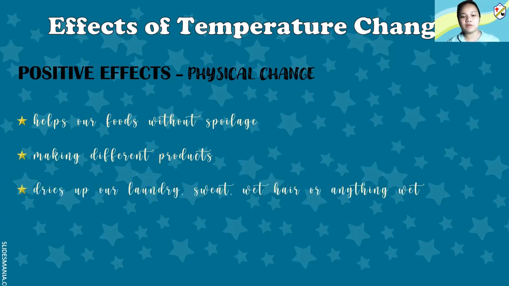And it dries up our laundry, our sweat, our wet hair, or anything wet. And also, it causes rain. If we have evaporation, we also have condensation. And rain is also very beneficial. For who? For our farmers. Why? Because of rain, because of the water, it helps our plants grow. And that is very important for farmers and also for us, because without it, we don't have anything to eat.